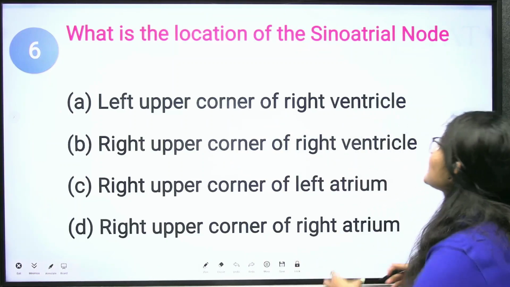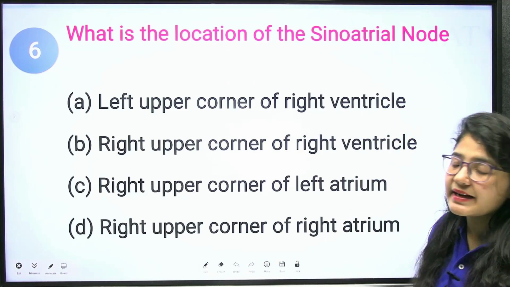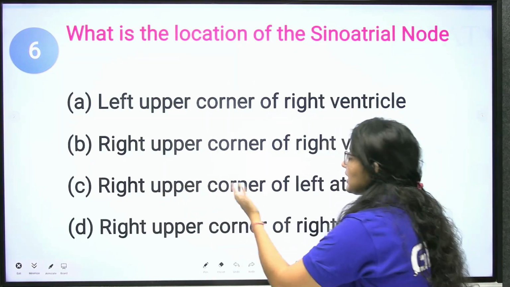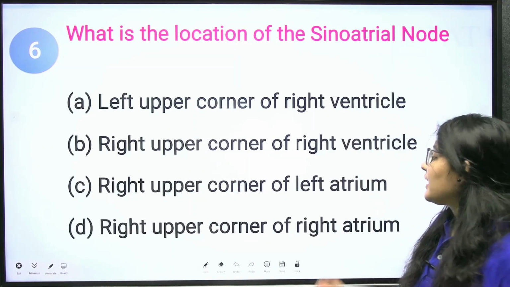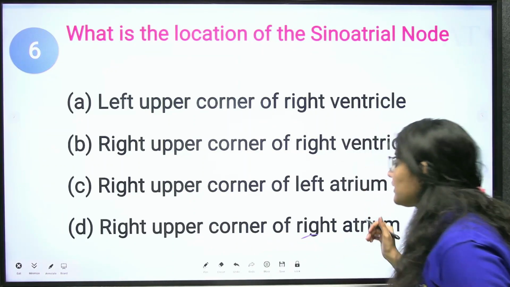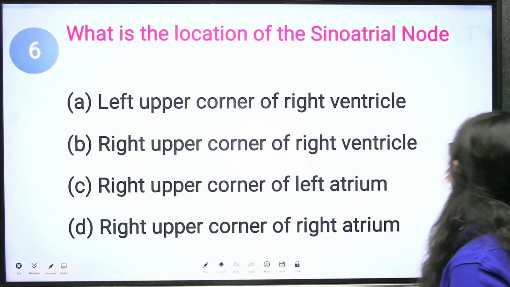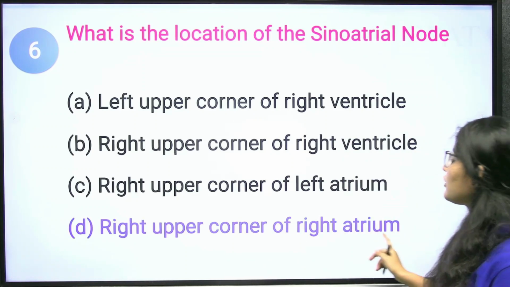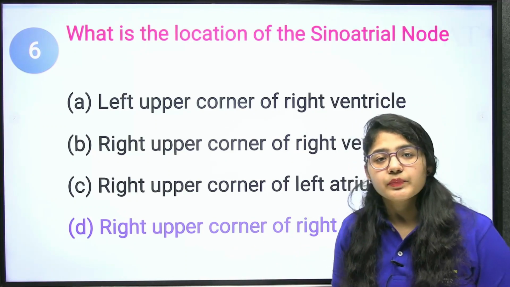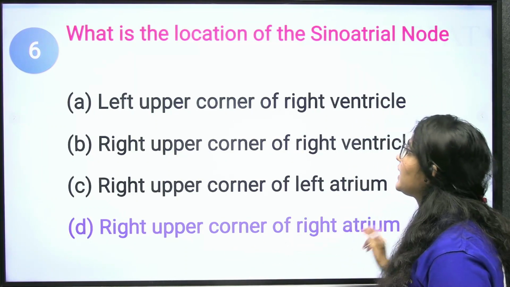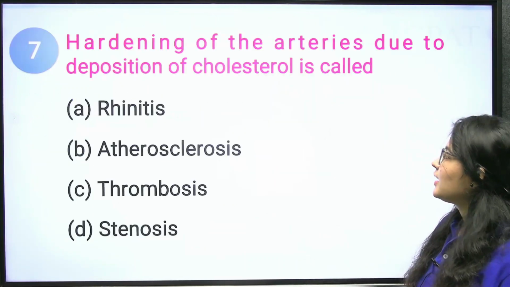So where is this sinoatrial node present? It is present at the right upper corner of the right atrium. Clear? Where is it present? At the right upper corner of your right atrium. Okay? Let's go on to the next question.